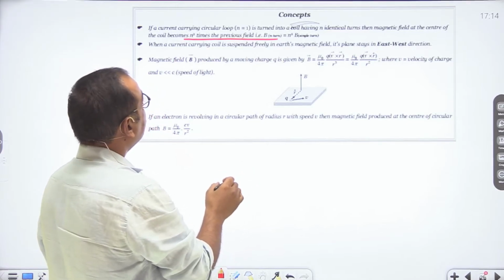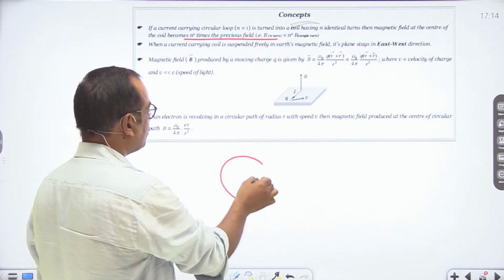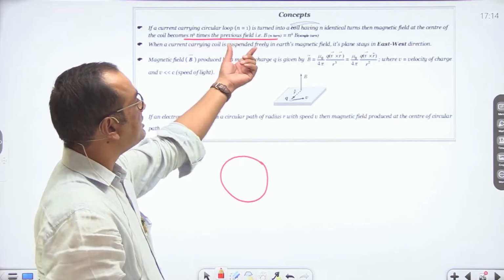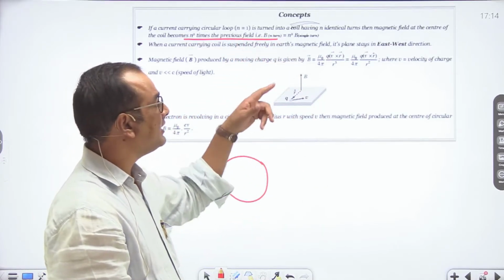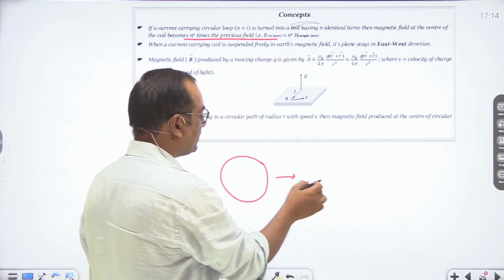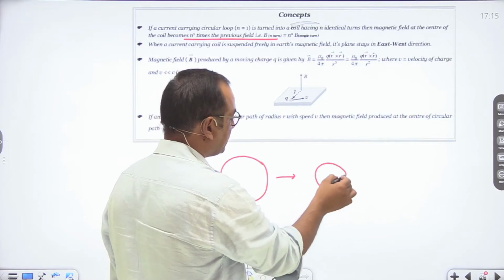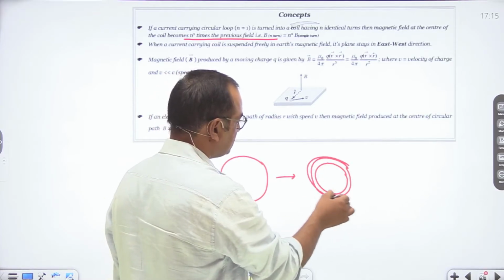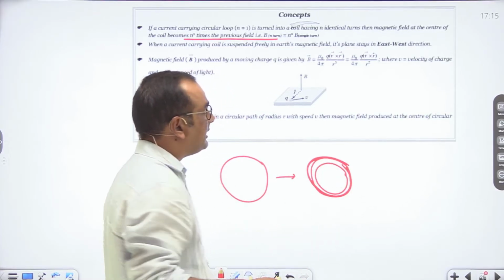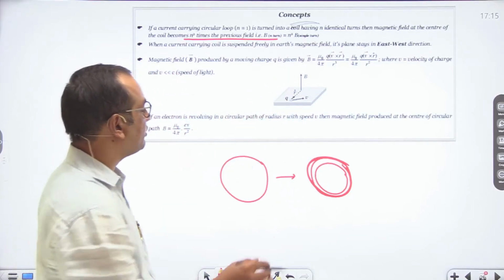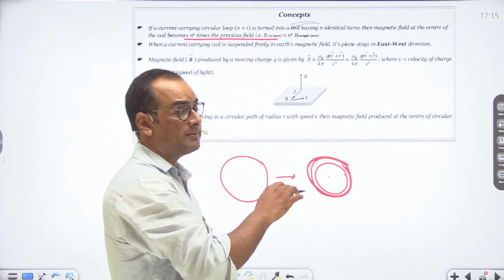It means that if a current carrying circular loop is converted into n identical turns like this, then the magnetic field at the center of this coil becomes n square times.